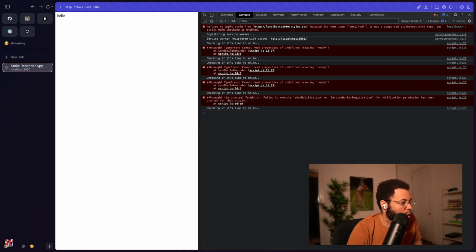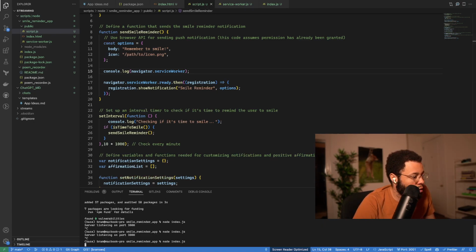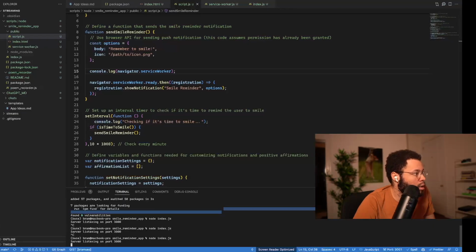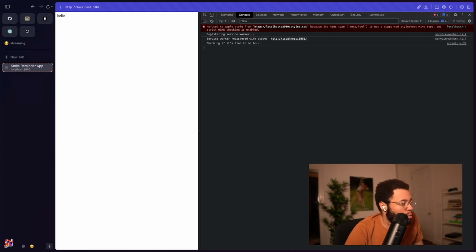Okay, so let's console.log the navigator. Basically all I did here was I went to Visual Studio Code and I added this line. I'm going to restart the server again. There's got to be a better way to do this, which I am not thinking of because all I'm focusing on is getting things the way I used to get them. Okay, so it registered.